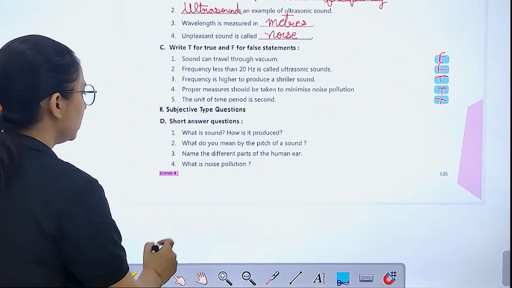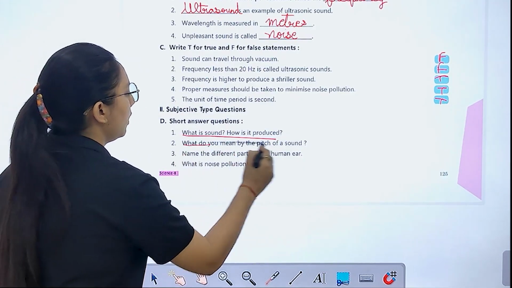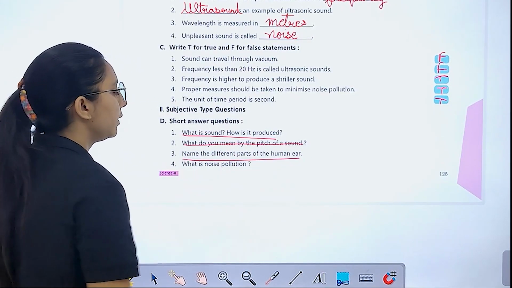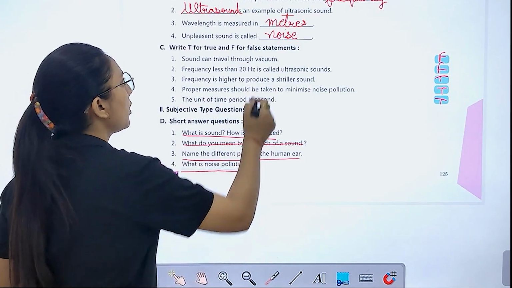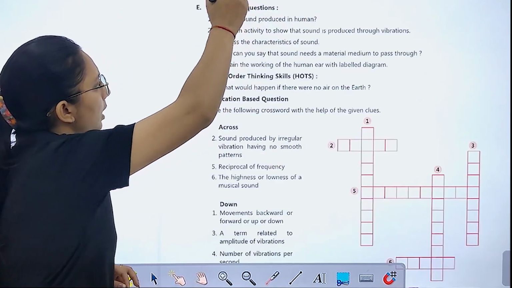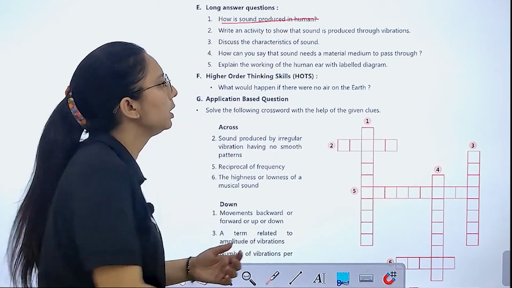Now short answers. What is sound and how is it produced? What do you mean by pitch of sound? Name the different parts of ear: outer ear, middle ear, inner ear. What is noise pollution, you have to tell that. And next, long answers. How is sound produced?